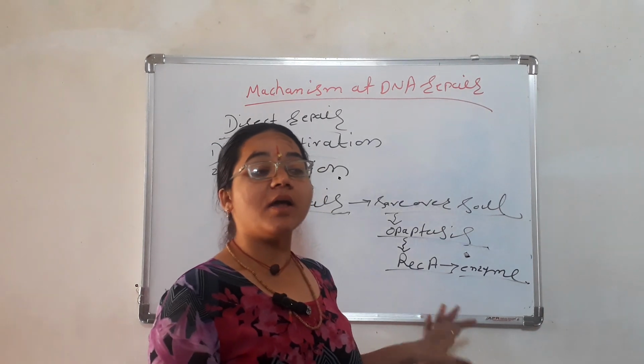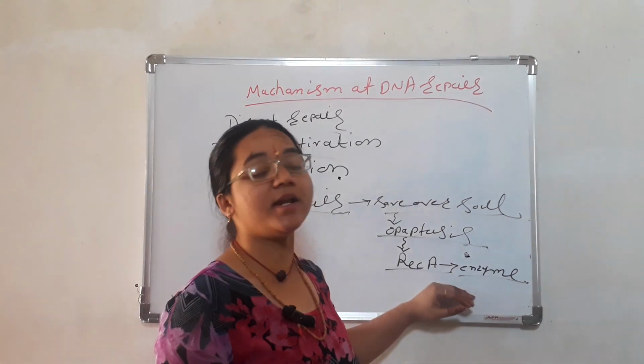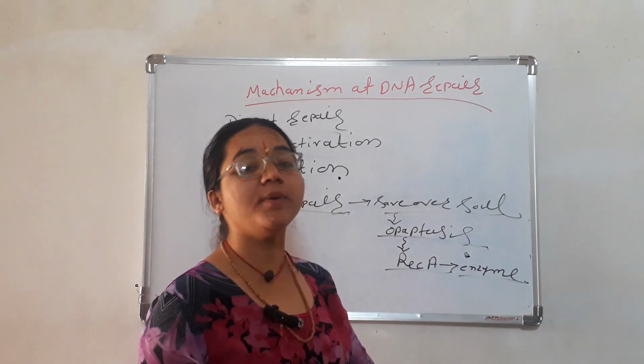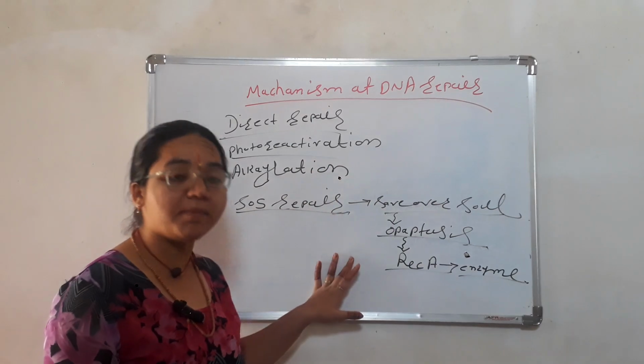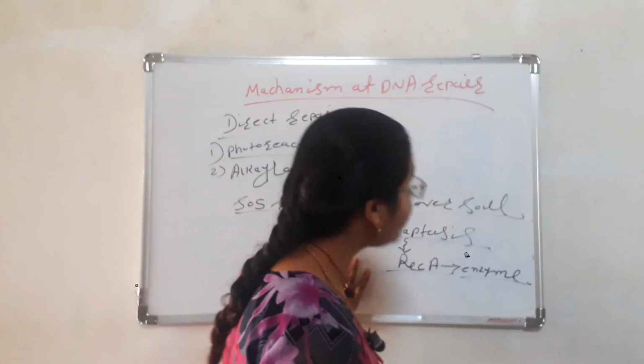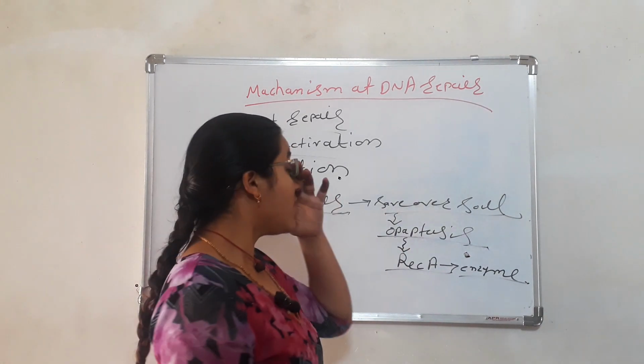So this is the total DNA repair mechanism, which I have covered for you guys as three repair mechanisms. First is direct repair, which has two points, photoreactivation and alkylation, and SOS repair, which also involves prokaryotes.